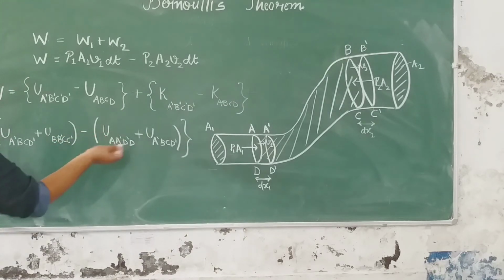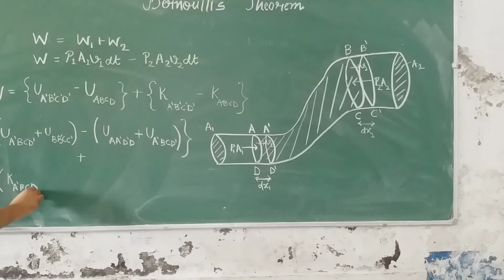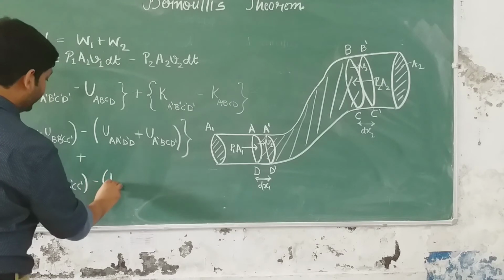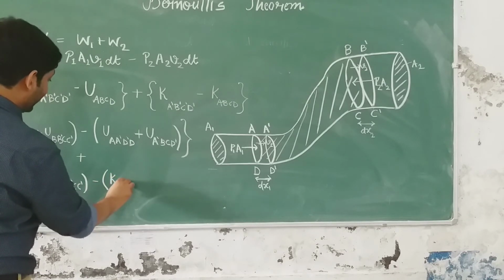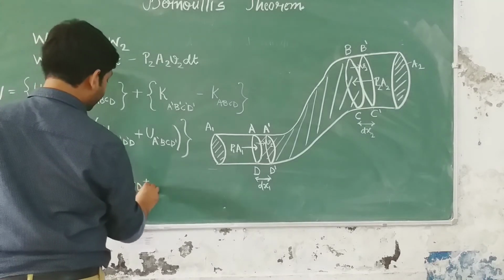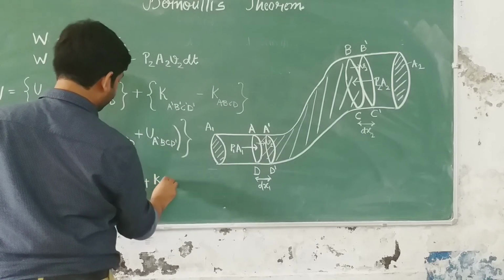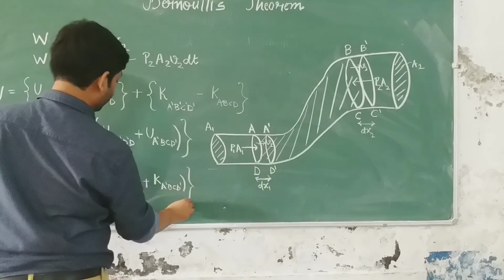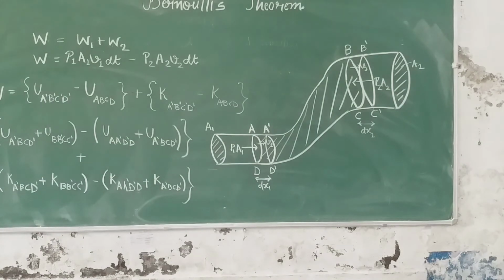We have to just replace U with K. So I write it as K of A dash B C D dash plus K of B B dash C C dash minus K of A dash B dash D plus K of A dash B C D dash. Did you understand this much? I hope this is clear to everyone.